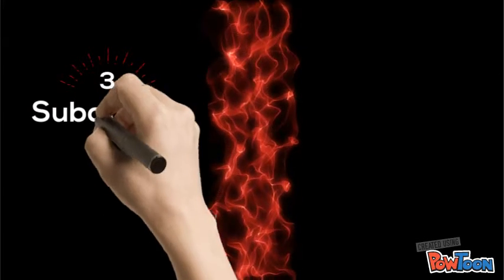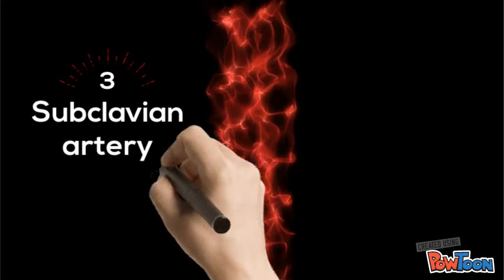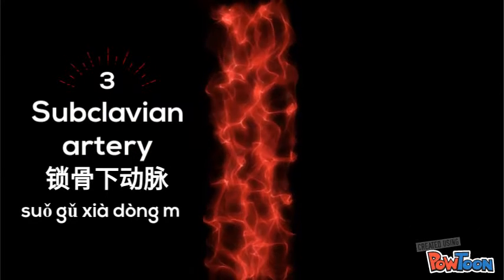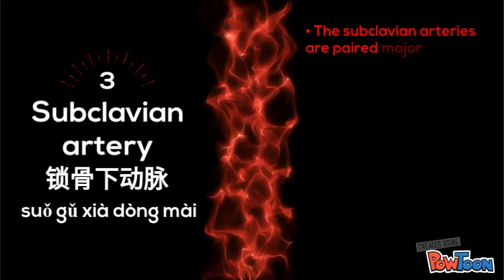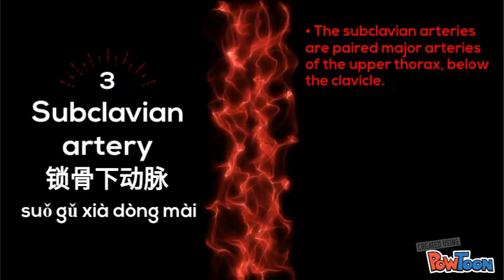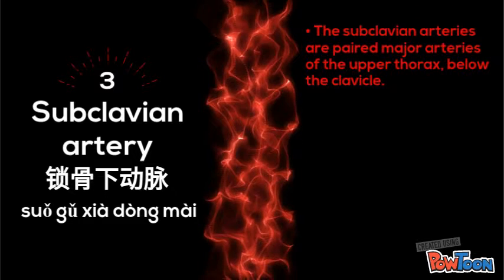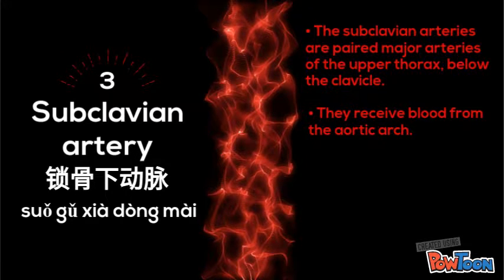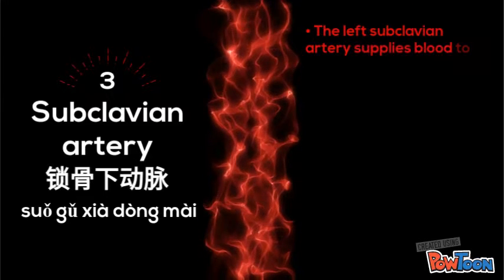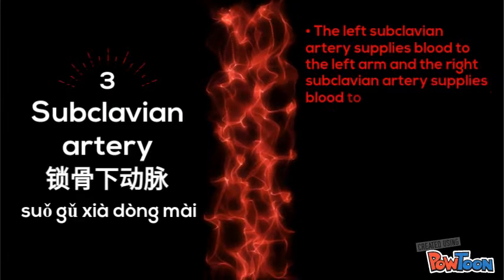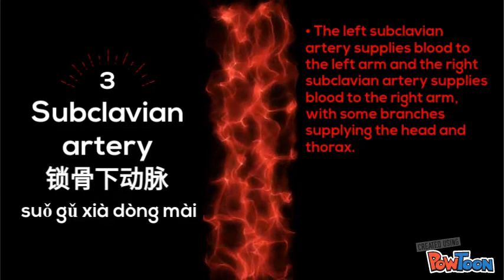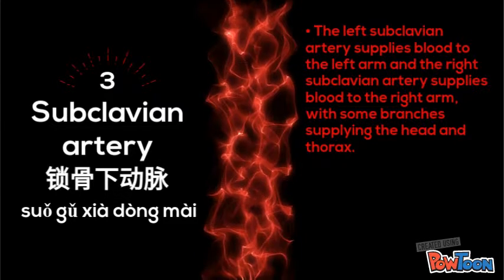The subclavian artery, 锁骨下动脉. These arteries are paired major arteries of the upper thorax, and they are below the clavicle. They receive blood from the aortic arch. The left subclavian artery supplies blood to the left arm and the right to the right arm, with some branches supplying the head and the thorax.